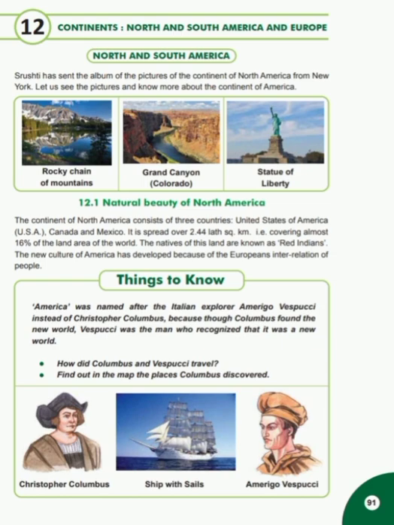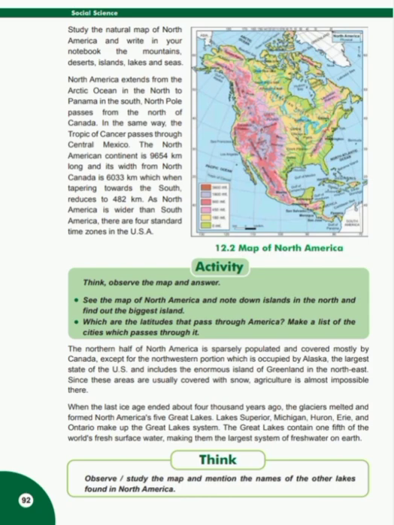Students, in 1492 AD, when Christopher Columbus discovered America, he believed that he had discovered Asian islands, which were actually Bahama Islands in the Caribbean Sea. Study the natural map of North America and write in your notebook the mountains, deserts, islands, lakes, and seas. Students, the islands of the north are Baffin, Victoria, Banks, Prince of Wales, Devon, Perry, etc. Baffin is the biggest island among these islands.